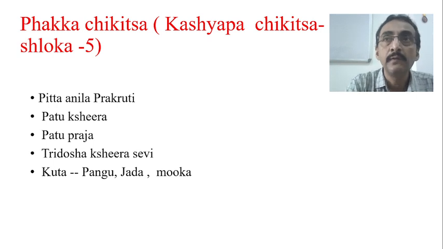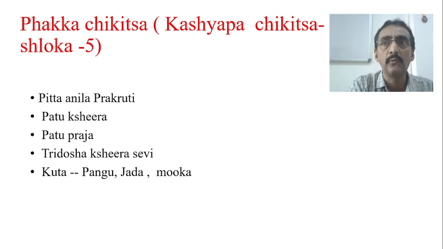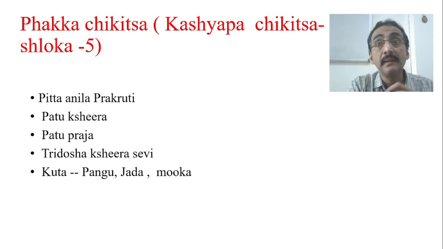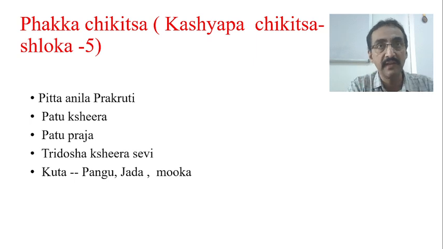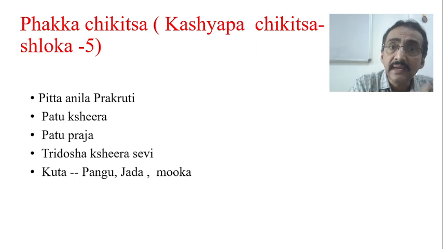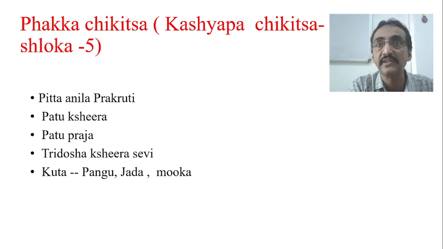Secondly, if you go to the Phakka Chikitsa in Kashyap Samhita, Chikitsasthana, shloka number 5, he explains a shloka. What is that? Pittanila Prakritihi, Patukshira, Patuprajaha, and Tridosha Kshirasya. That means if the mother is of Pitta or Anila Prakriti, and is producing Patukshira, which refers to Lavana Kshira, which is non-nutritious, so the breast milk produced by that mother is totally non-nutritious and not advised for the baby.